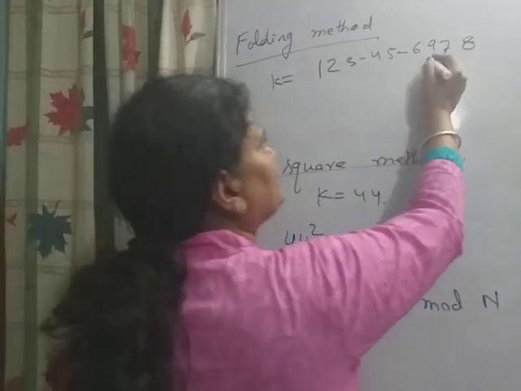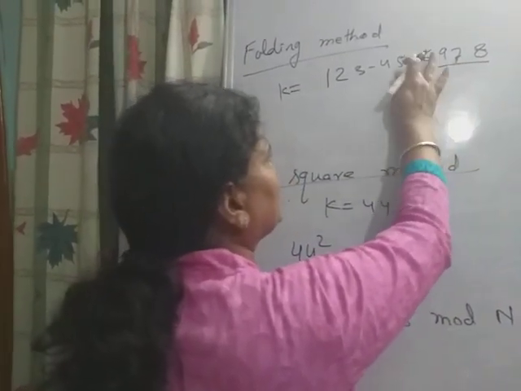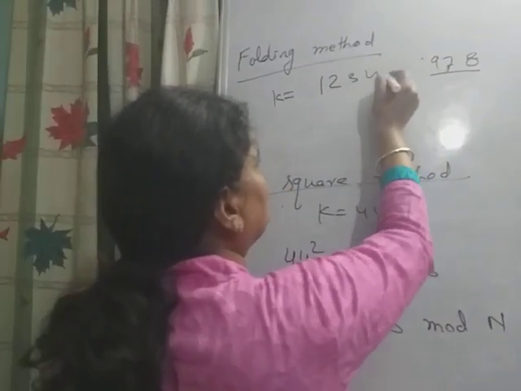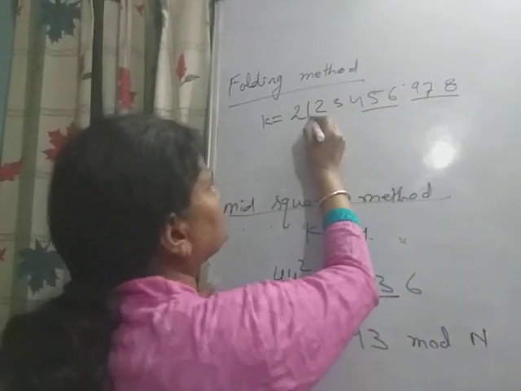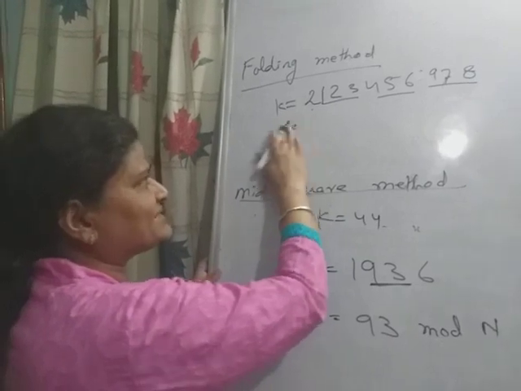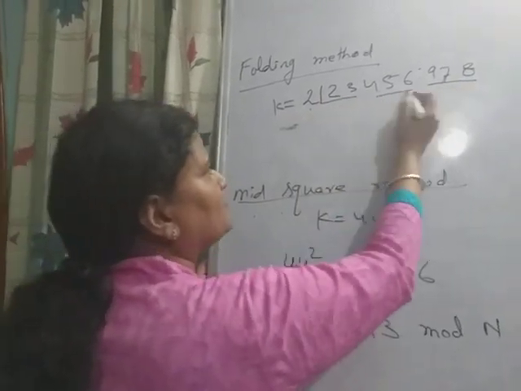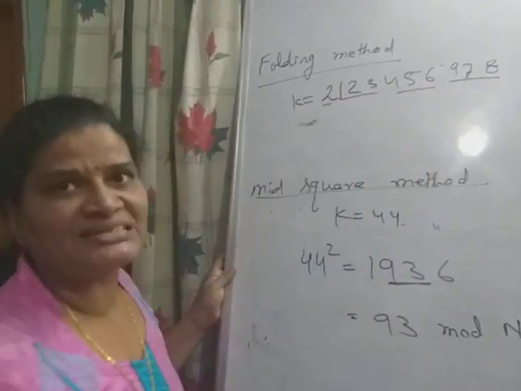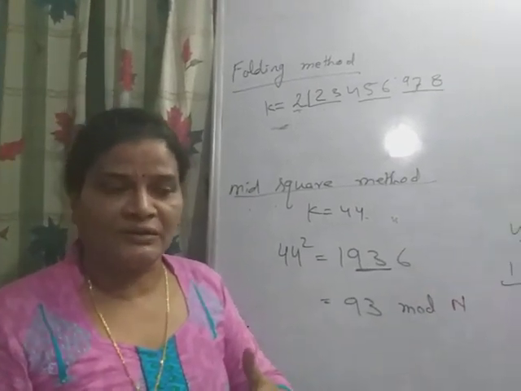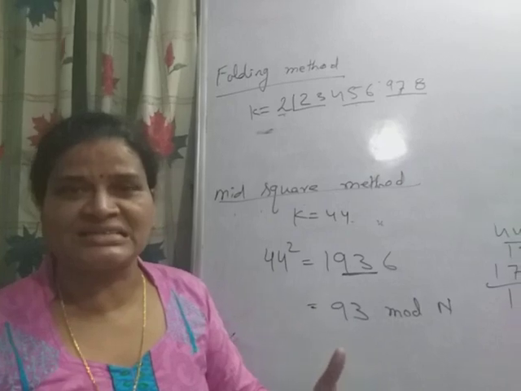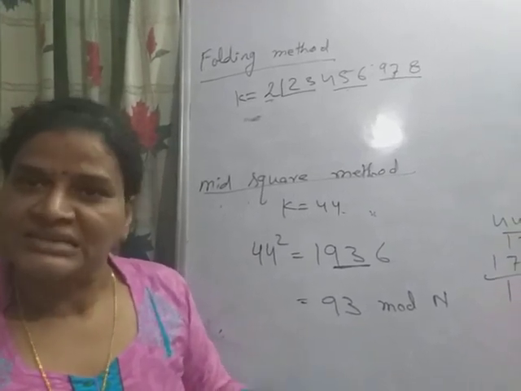Okay, so this is one part, this is the second part, like 1 2 3, 4 5 6. Here you can take 2 also, so 1 2 3 and 2. So this is part 1, part 2, part 3, and this is the last part. I said that when you divide the key into different parts of the same size, then the last part may not be of the same size.